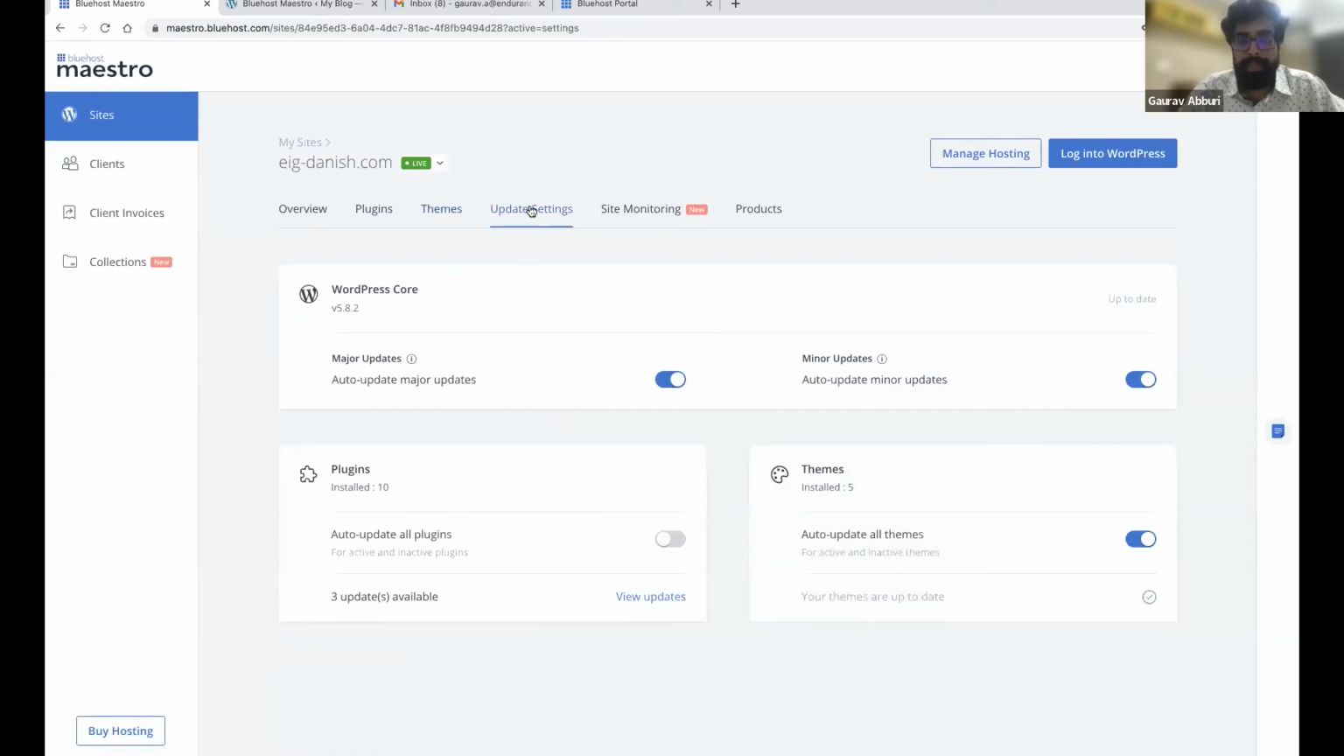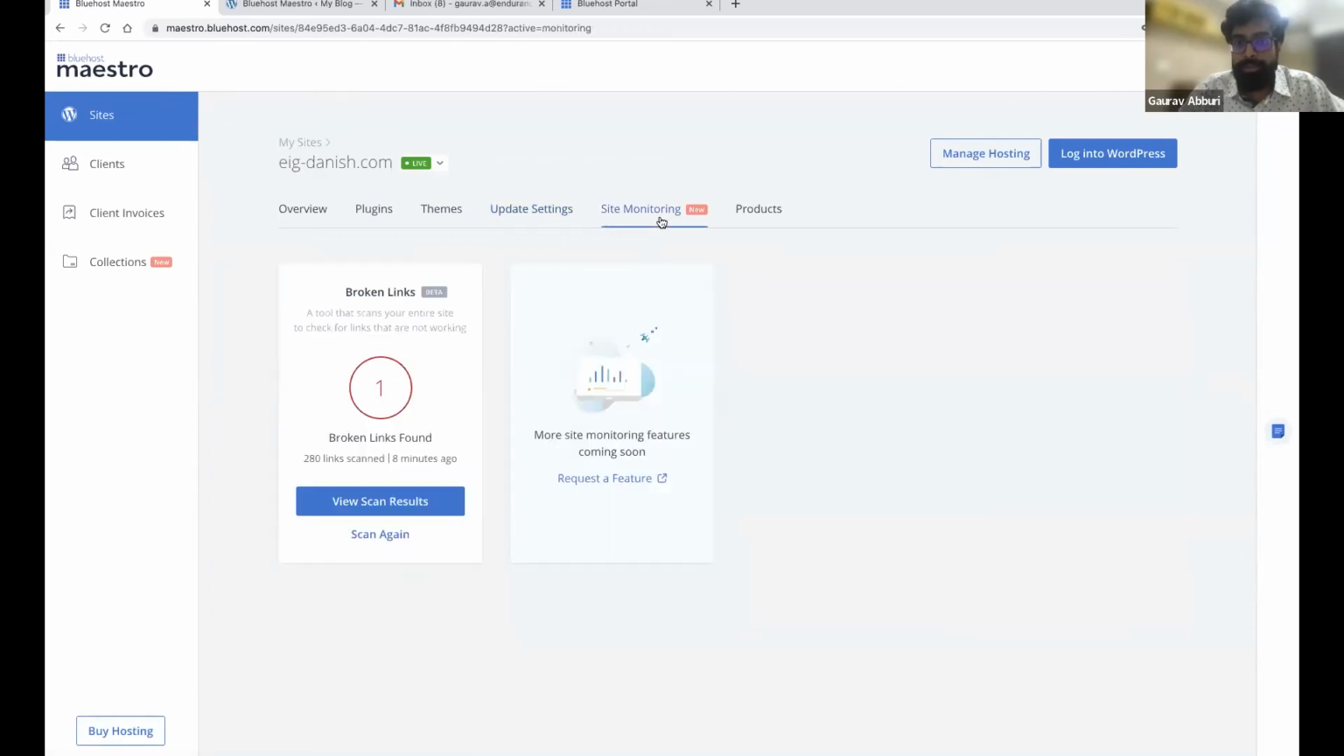Then we have the update settings tab where you have the WordPress core. In this case, since I've enabled auto update for both major and minor updates, the WordPress core is up to date, but you can choose to disable the major and minor updates individually and also manually update the WordPress core. And here you also have a setting to enable auto update for all your plugins. If you turn this on, auto update will be enabled for all of your plugins, and similarly for themes.